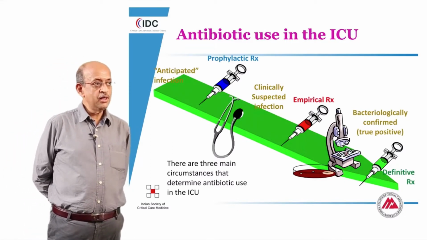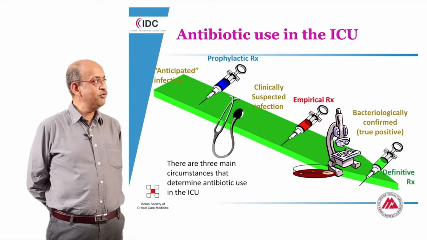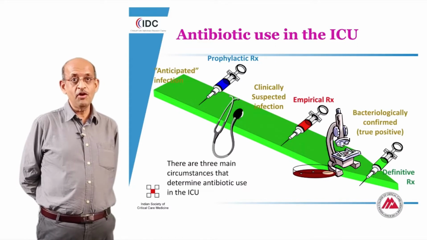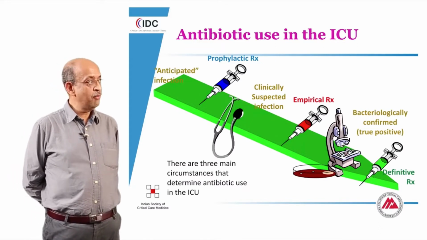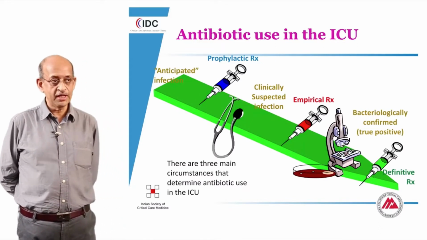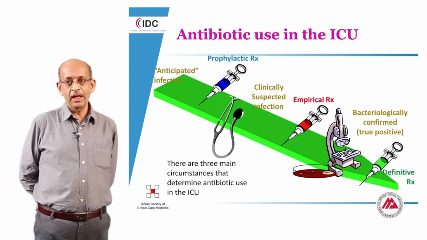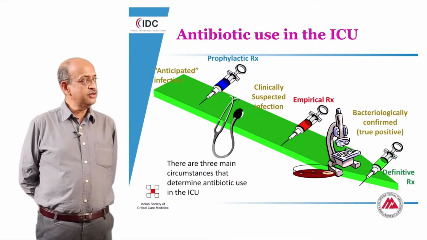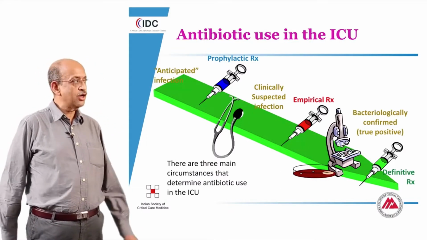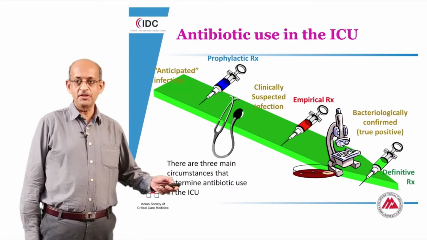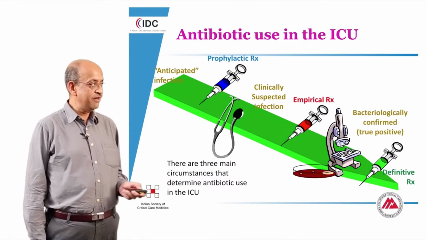Very often in the ICU, we use antibiotics in patients with clinically suspected infections who have not yet had bacteriological confirmation. This is what we would constitute empirical therapy. The third situation is when we have a bacteriological confirmation and the patient is identified to have a specific infection, and we would treat them definitively.